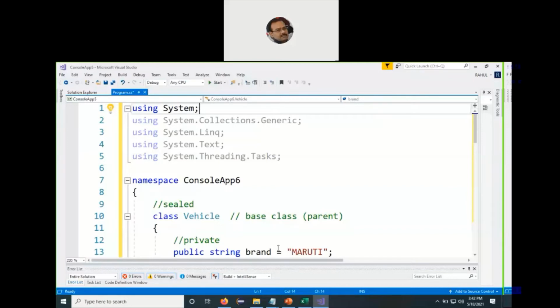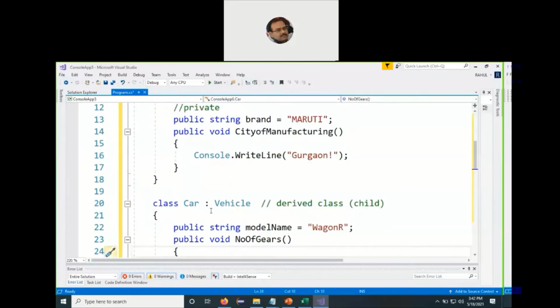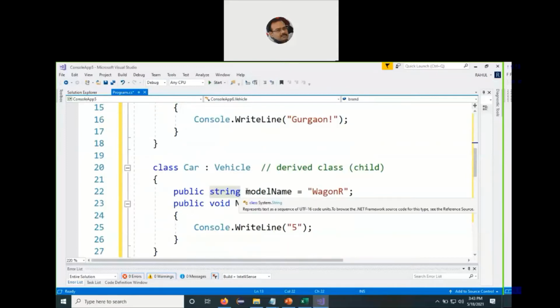However, if you want inheritance to occur, go ahead and use the colon. So class name, then the name of the derived class, colon, and the name of the base class. This will allow the inheritance to take place. And now the public content and the protected content of the base class will be inherited by the derived class. So both the member variables as well as the member functions.